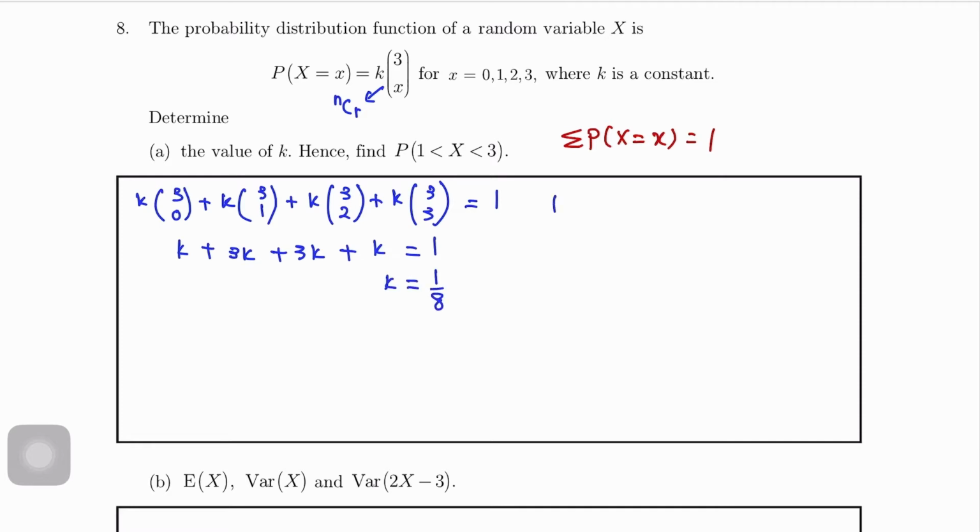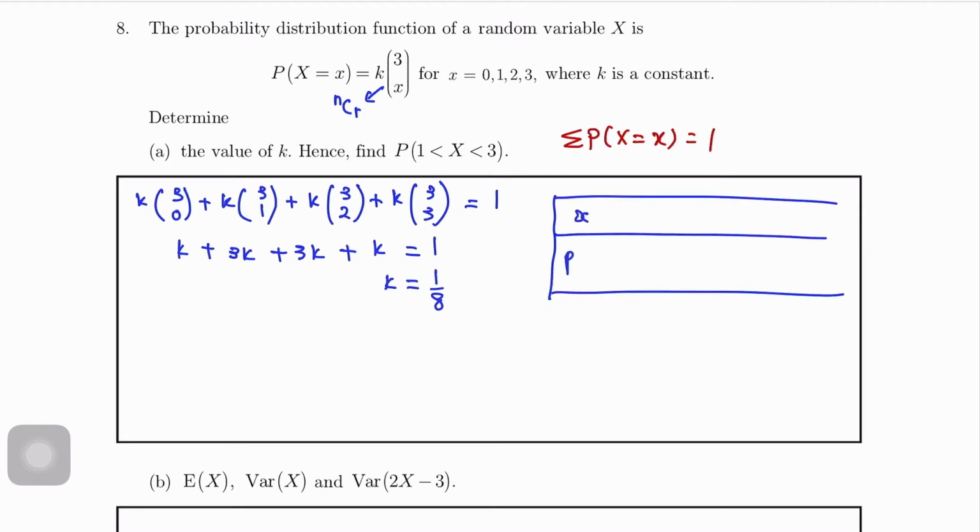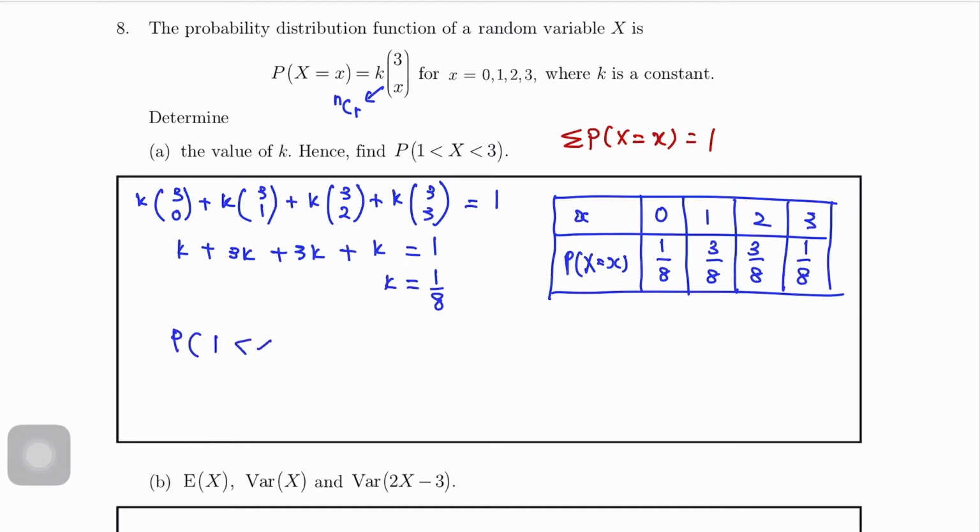Okay, so if we make the table, x and P(X = x), for x equals 0, 1, 2, 3, we will get the probabilities 1 over 8, 3 over 8, 3 over 8, 1 over 8. Then the question asks for the probability of X between 1 and 3. So 1 is not included, 3 is not included. So actually it wants the probability of X equals 2. So the answer is 3 over 8.